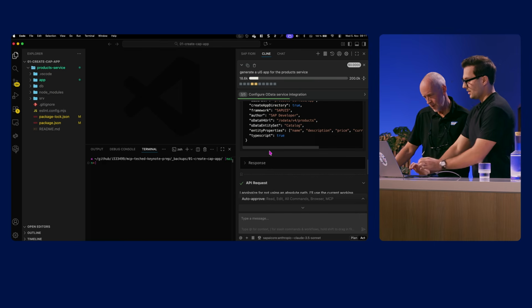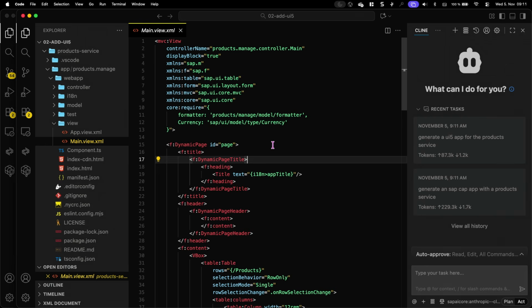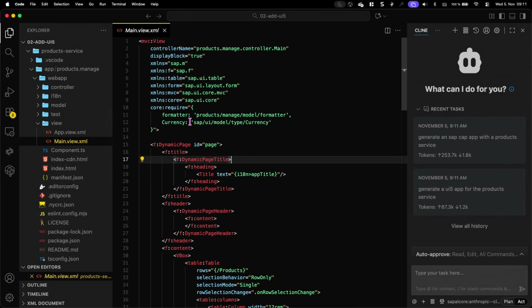Cool. OK, so where are we right now? All right. So again, I jumped into the future once more, and this is what a view looks like. I'm not sure about the color coding, but I do like the XML. I'm an XML view person. I love that. It's quite nice. Four spaces for indentation, I'm not so sure. But in terms of what it's generated, I'm happy.